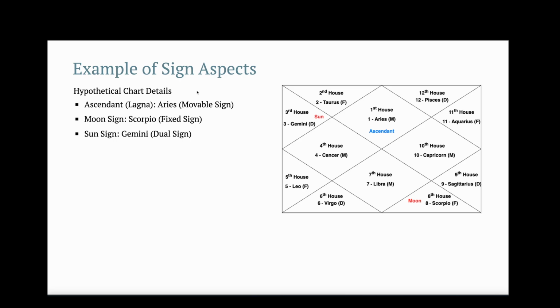Now let's look at an example of sign aspects. This is a hypothetical chart where the ascendant, or Lagna, is Aries, a movable sign. In the bracket of each zodiac sign, I have written M, F and D: M for movable, F for fixed and D for dual. In this chart, the Sun is in Gemini and the Moon is in the Scorpio sign. So the Sun is in a dual sign and the Moon is in a fixed sign.